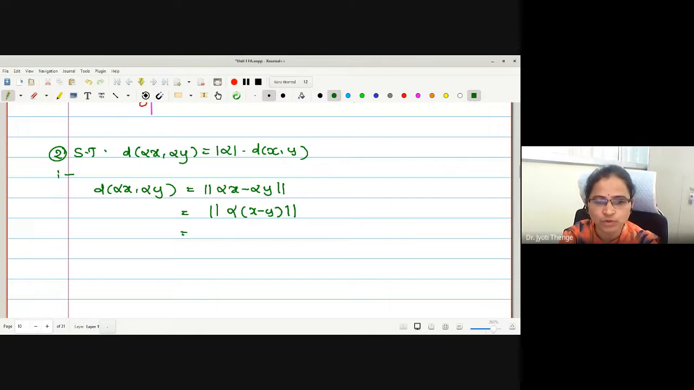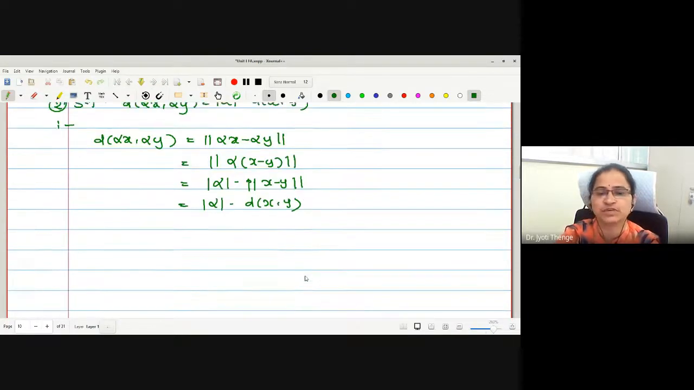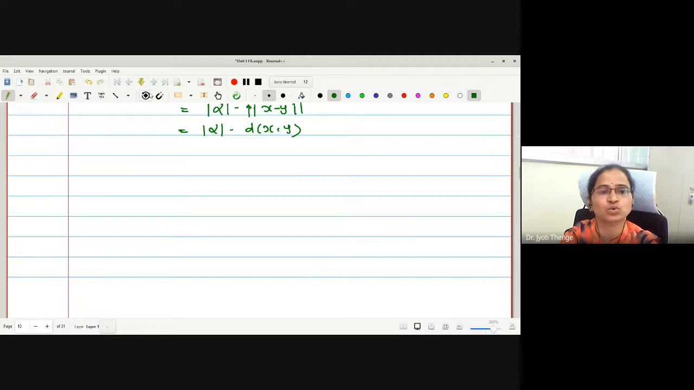Now, let me use the fourth property of the norm function. May I write this as mod alpha into norm of x minus y? Right? But what is norm x minus y? This is actually d of xy. That is, distance between the two points alpha x and alpha y is mod alpha times distance between x and y. Let us try to plot it again.